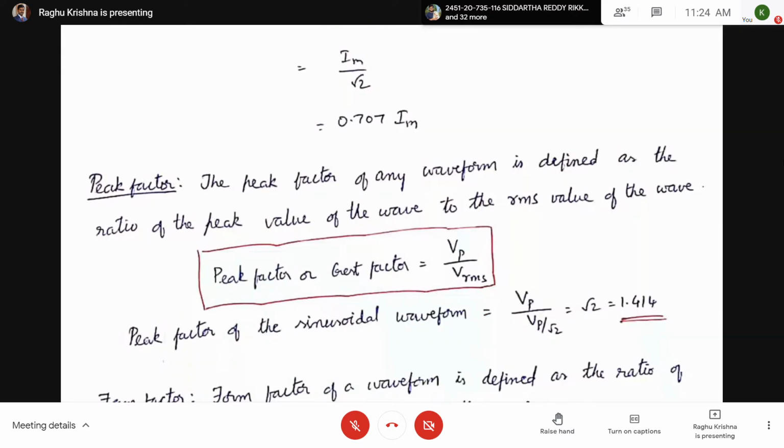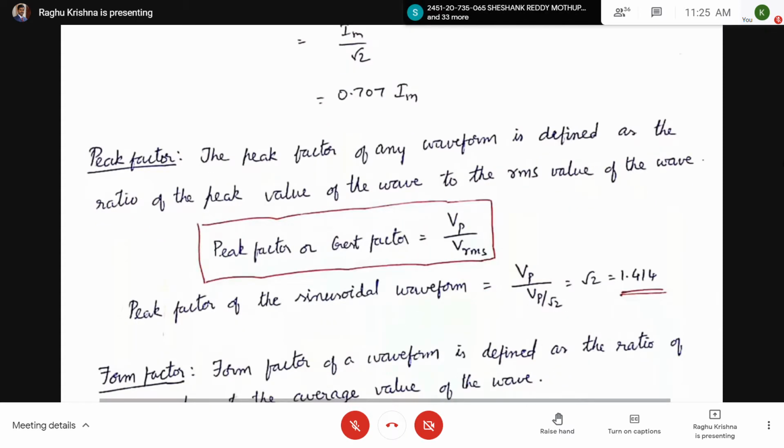So the peak factor of any waveform is defined as the ratio of the peak value of the wave to the RMS value of the wave. Peak factor is also called the crest factor, which is equal to Vp by Vrms, where Vp is the peak value. So the peak factor of the sinusoidal waveform is root 2, which is equal to 1.414. This peak factor is very useful. Next one is the form factor.